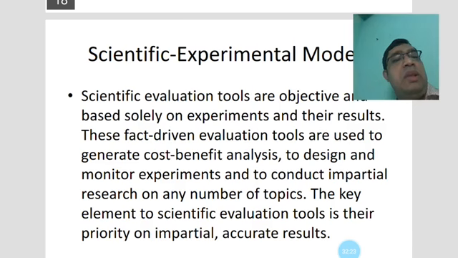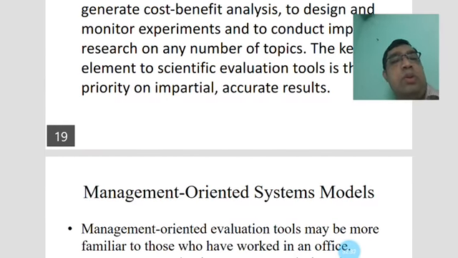The key element of scientific evaluation tools is their priority on impartial, accurate results.